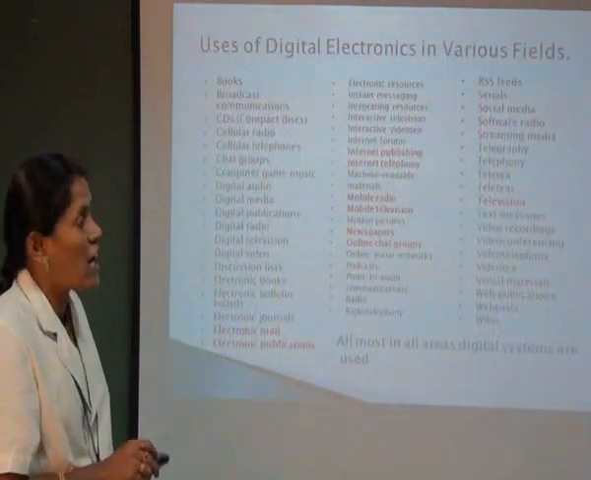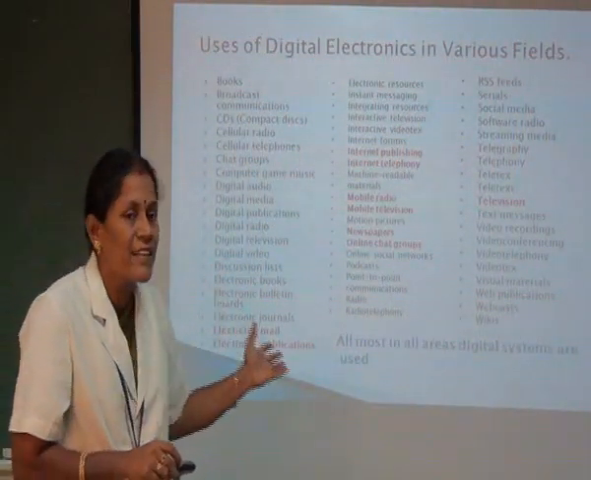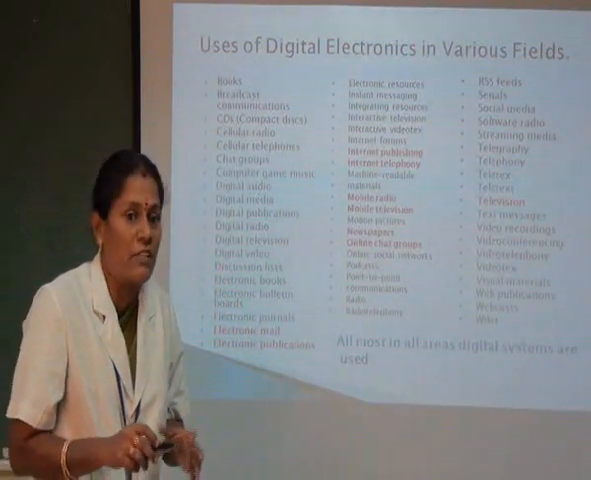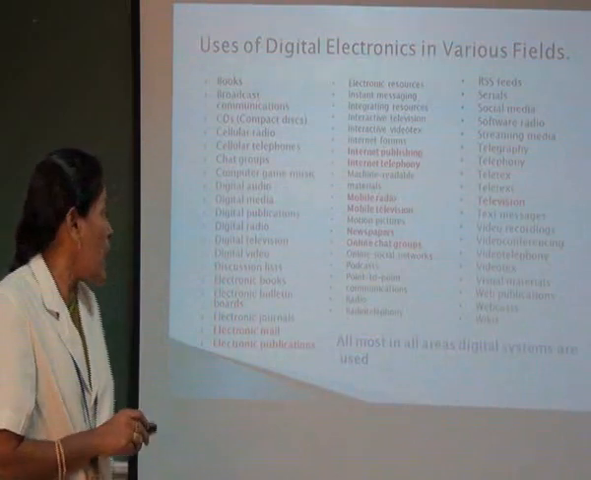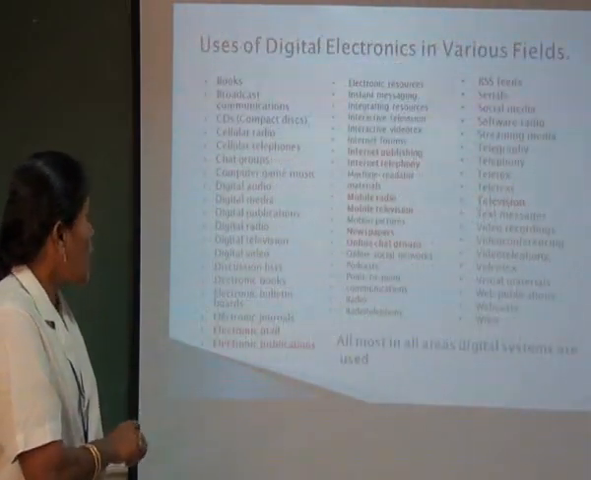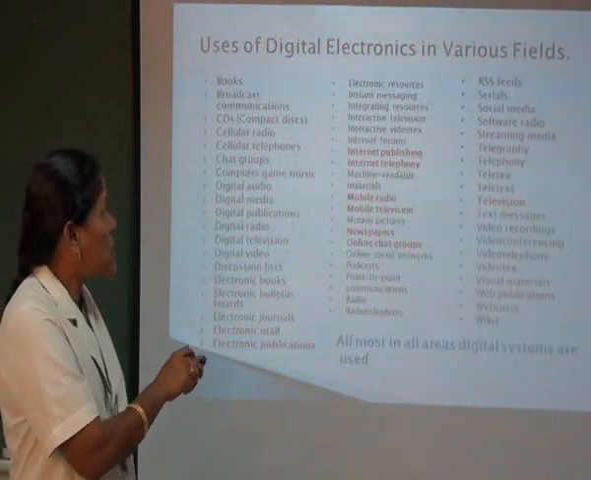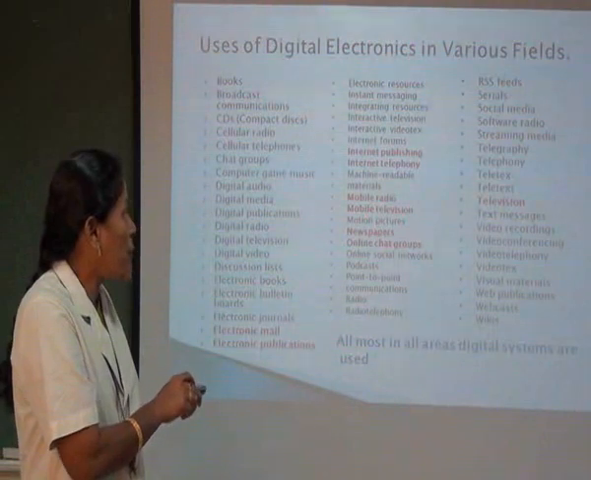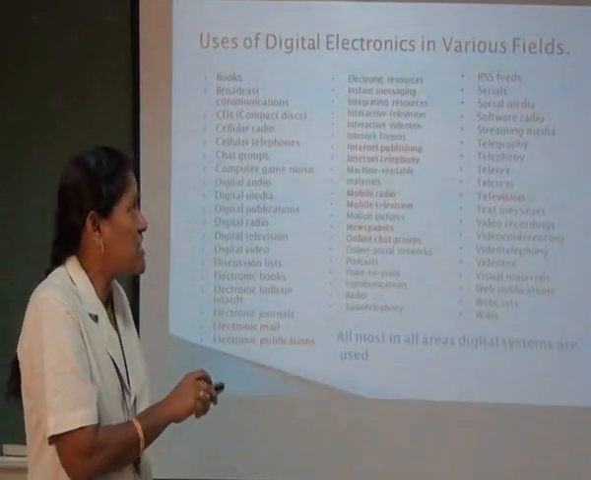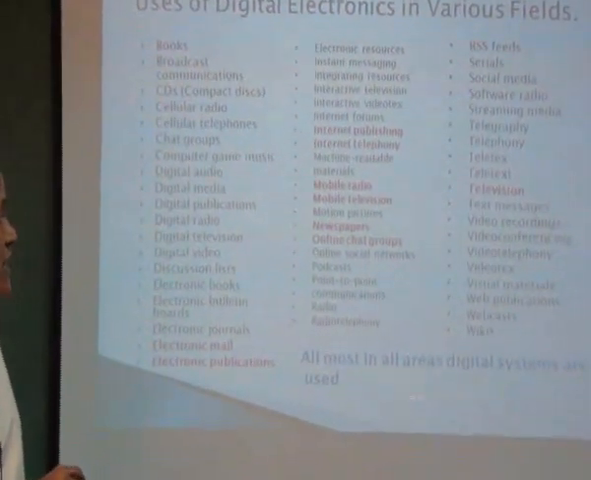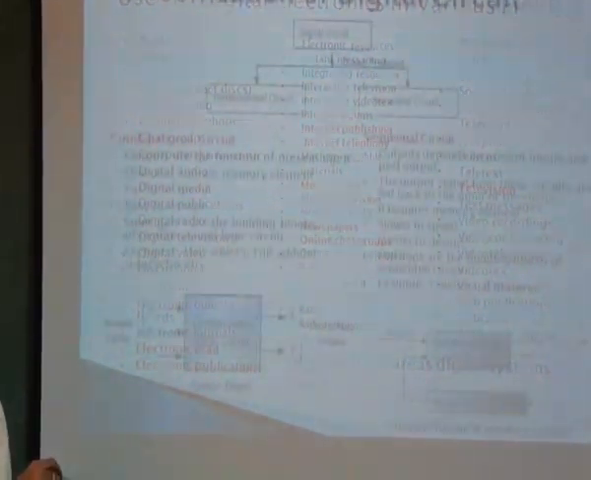So the uses of digital electronics in the various fields are listed here. Nowadays students use electronics every day: mobile publications, electronic publications, internet publications, internet telephones, mobile radios, mobile telephones, newspapers, online chatting, televisions. These are all used by the students. So almost in all areas the digital systems are used.